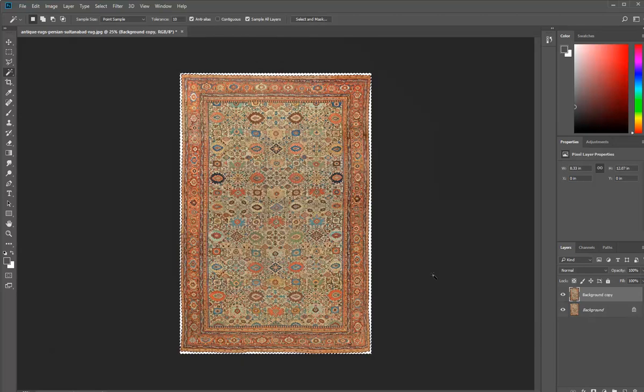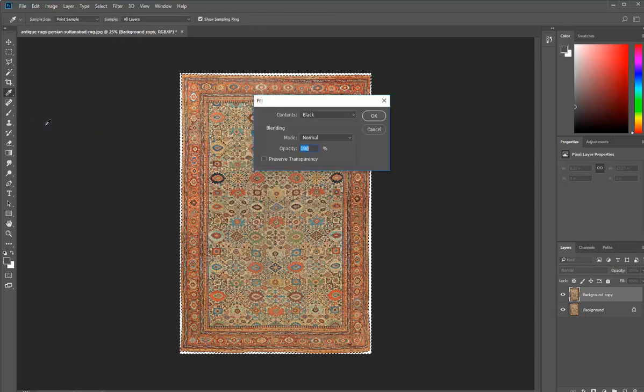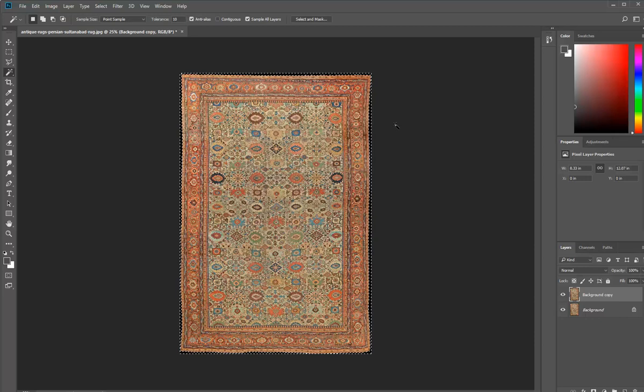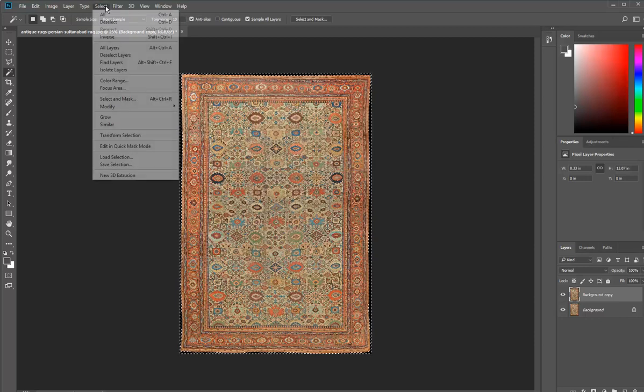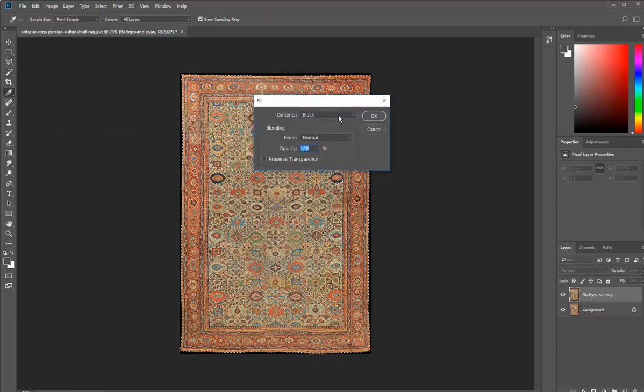Okay, so I've got my white, and then I want to have a black area where I've got the bit that's currently white, so I'm just going to go to Edit and Fill, and make sure it's got black there for the contents, click OK, and then I'll go to Select Inverse, and then again Edit, Fill, and white.